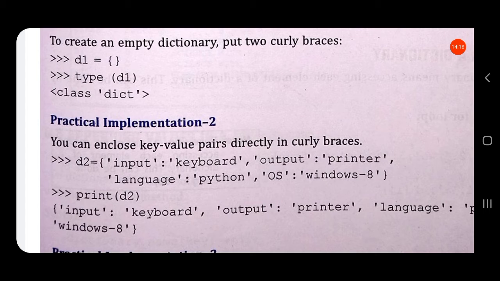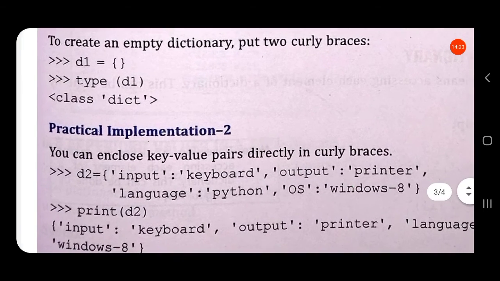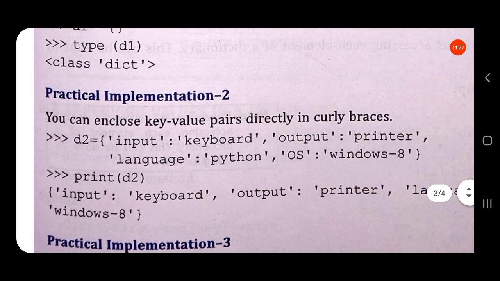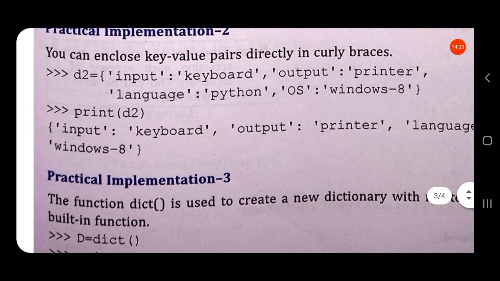Type will give the data type of what is given. The data type of D1 is class dict, that is, a dictionary.